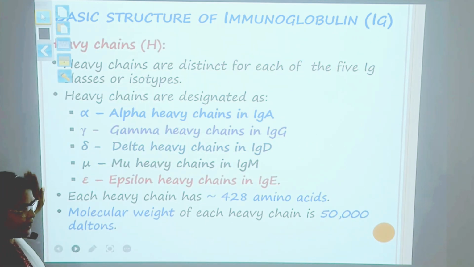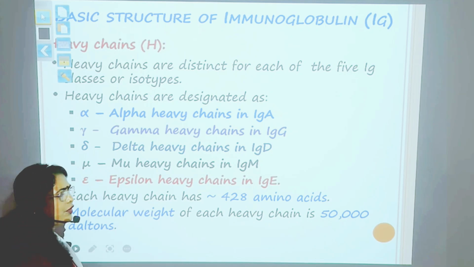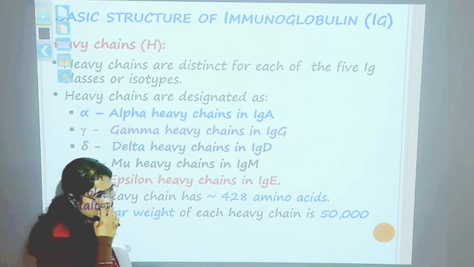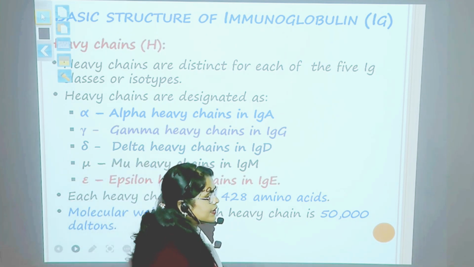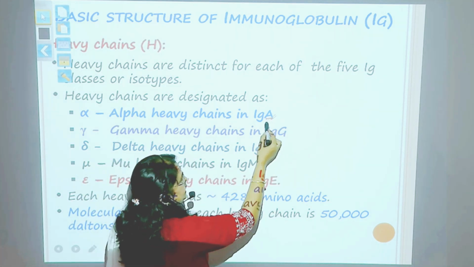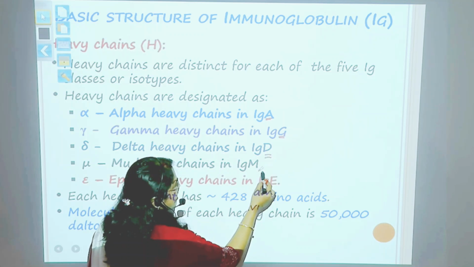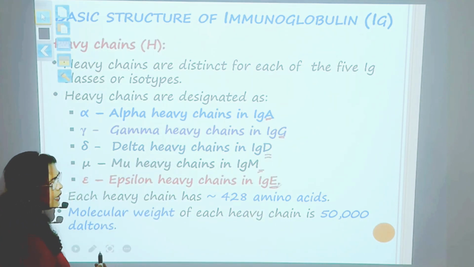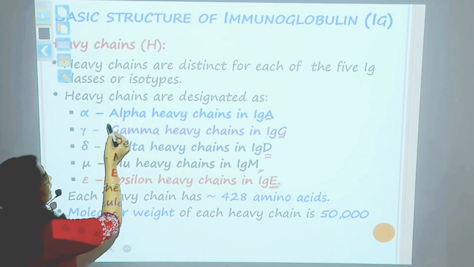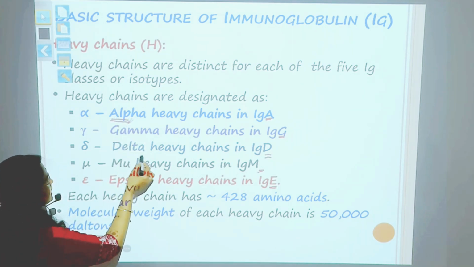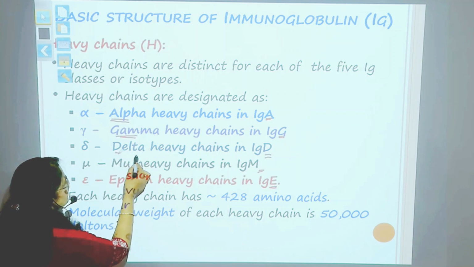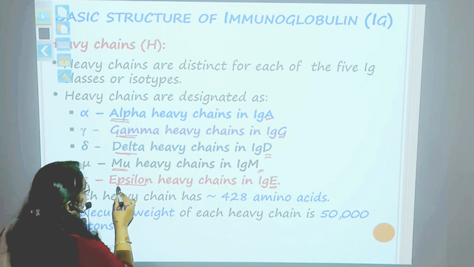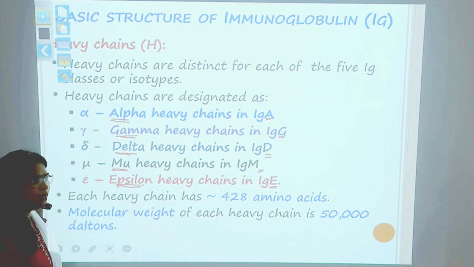When you talk about the heavy chain, the heavy chains are distinct for each of the 5 classes of immunoglobulin. Previously I told you that there are 5 classes of immunoglobulin, that is IgA, IgG, IgD, IgM and IgE. Each one will have its unique type of heavy chain. So IgA will have alpha heavy chain, IgG will have gamma heavy chain, IgD will have delta heavy chain, IgM will have mu heavy chain, and IgE will have epsilon heavy chain.